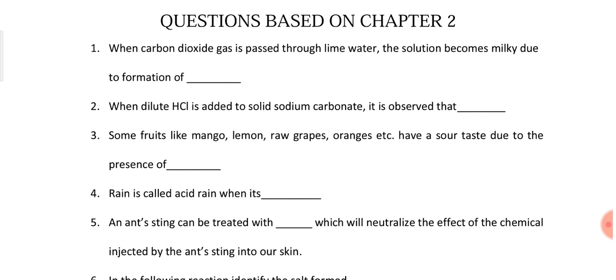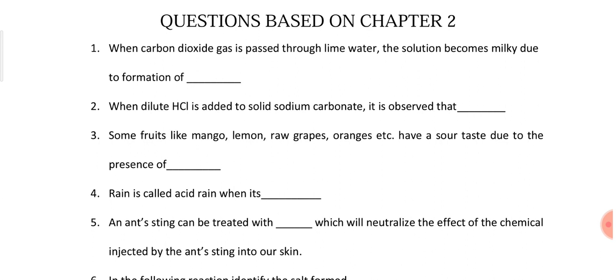Question number 1 is, when carbon dioxide gas is passed through lime water, the solution becomes milky due to formation of calcium carbonate, because calcium carbonate which is formed is insoluble in water, and that is why it gives a milky appearance.